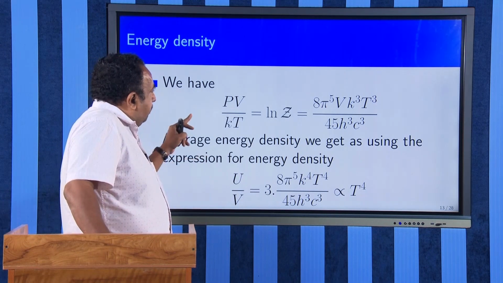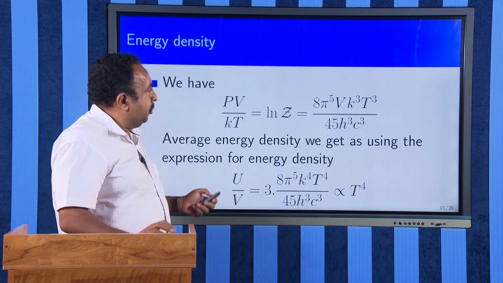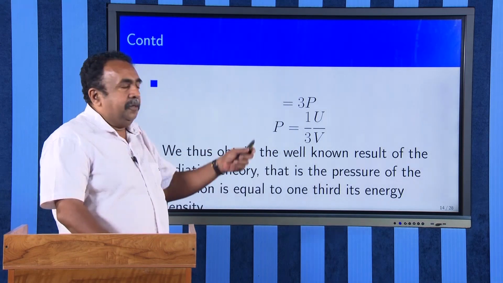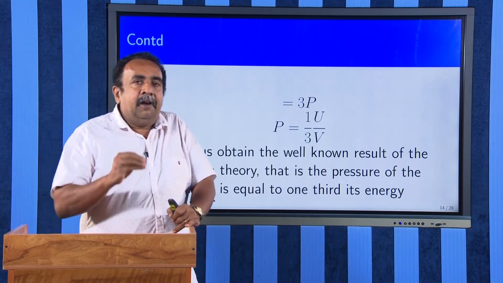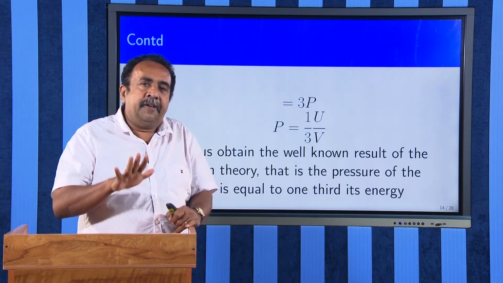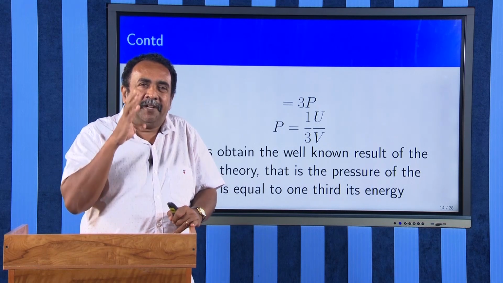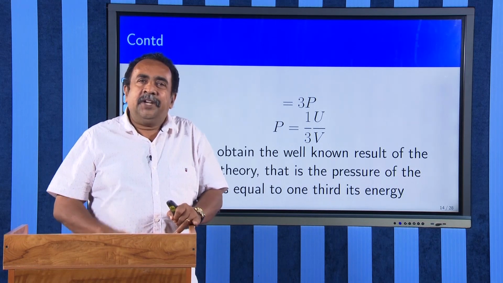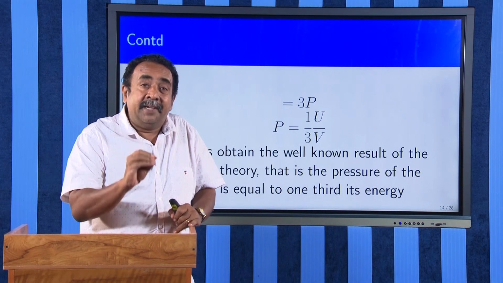Or you can say that the pressure and energy density are related as pressure is equal to 1 by 3 U by V. The pressure is always 1 by 3 times the energy density of a photon. A photon is basically a relativistic massless particle.